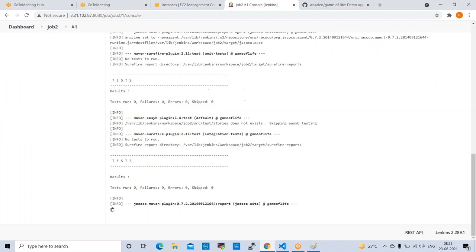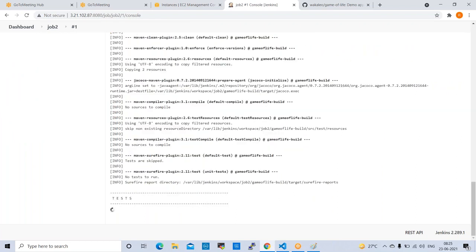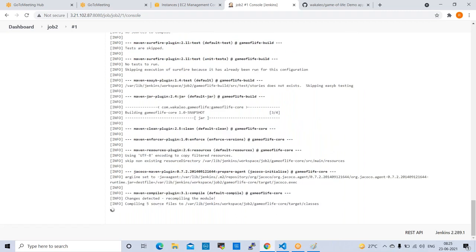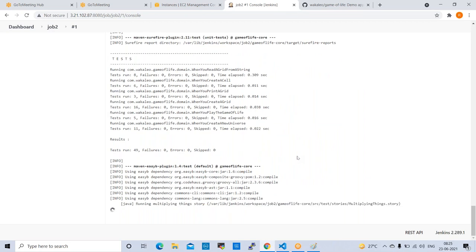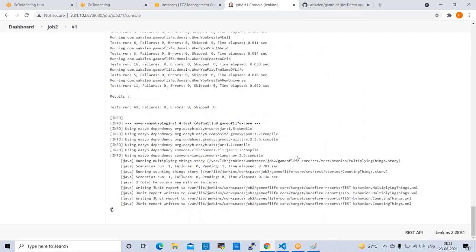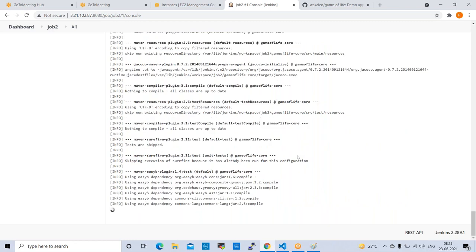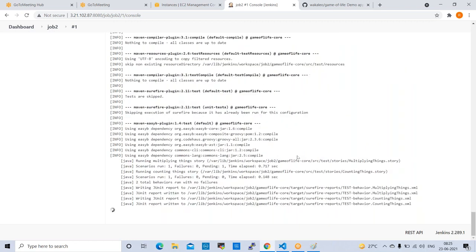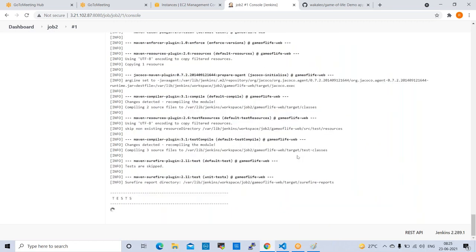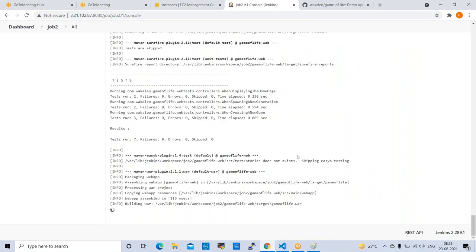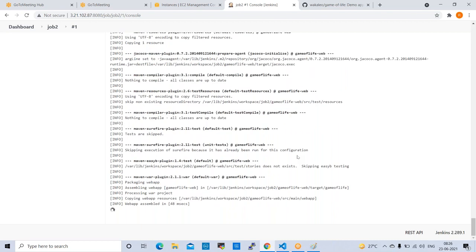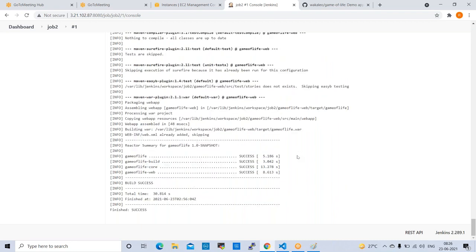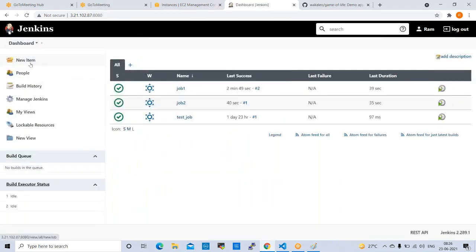Job 2 is running. Yeah, build is success here. Job 2 also.